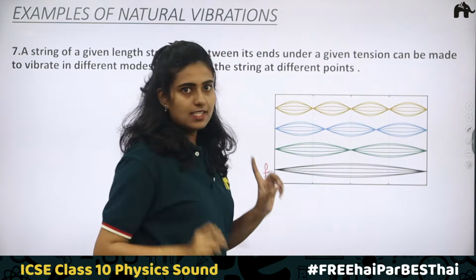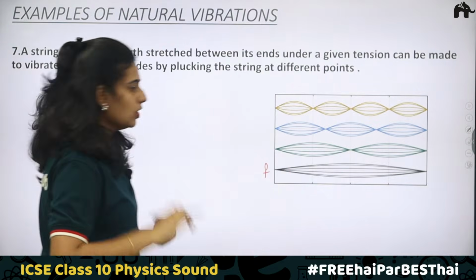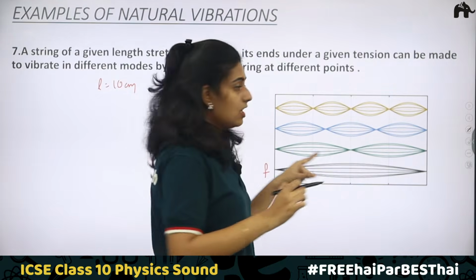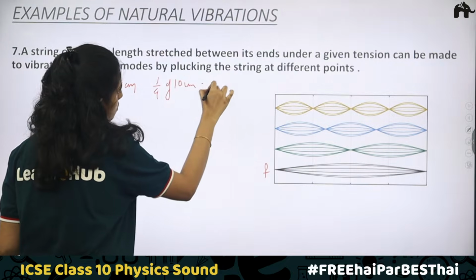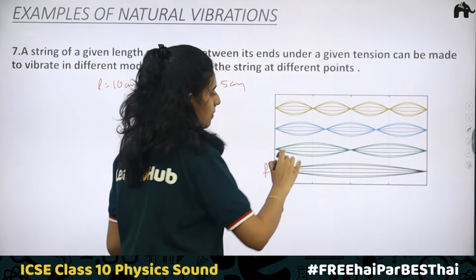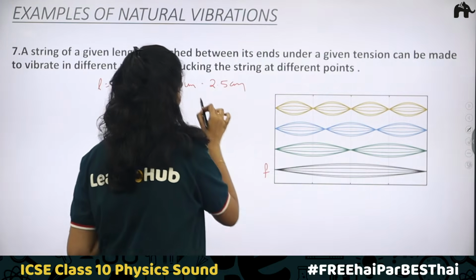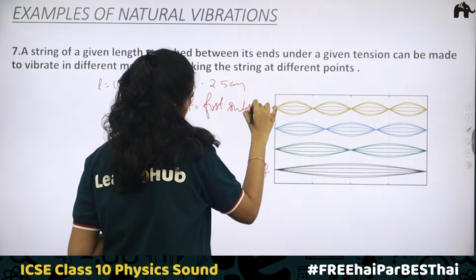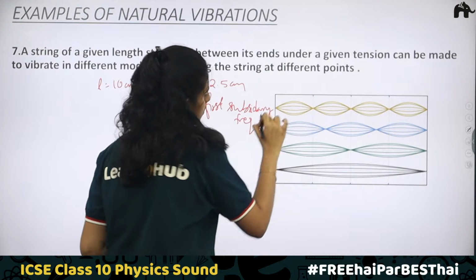Now in the second case, let's say the total length is some 10 centimeter. Here we are going to pluck the string at 1/4 of its length, that is 1/4 of 10 centimeter, which is 2.5 centimeter. If you are plucking the string at this point, this is how the loops will be formed. You will be getting 2 loops. In this case, the frequency will be called the first subsidiary frequency, which is equal to 2f.